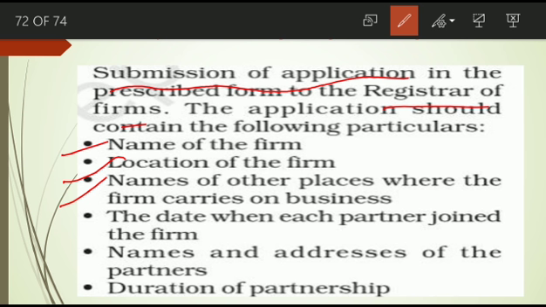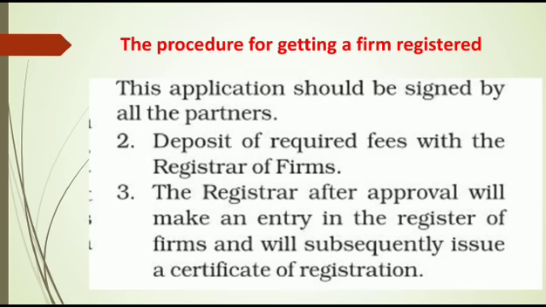The date when each partner joined the firm. The name and address of the partners. The duration of the partnership, meaning for how long this partnership will exist, whether it is a partnership at will or a particular partnership, they also have to inform in the application form.